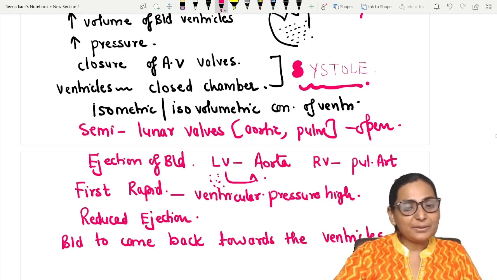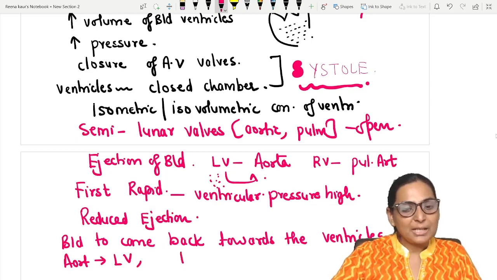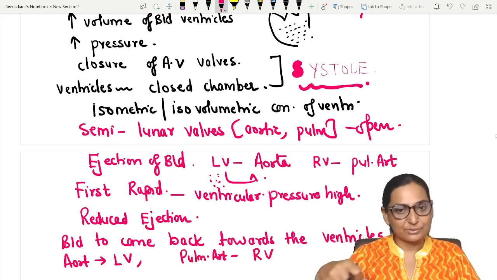That means what will happen? That means that the blood from the aorta will try to flow back towards the left ventricle, and the blood from the pulmonary artery will try to flow back towards the right ventricle because of the reduction in the pressure.